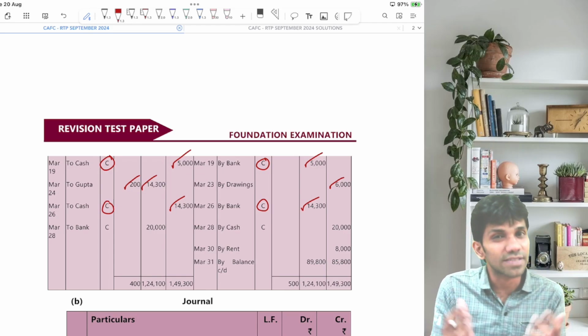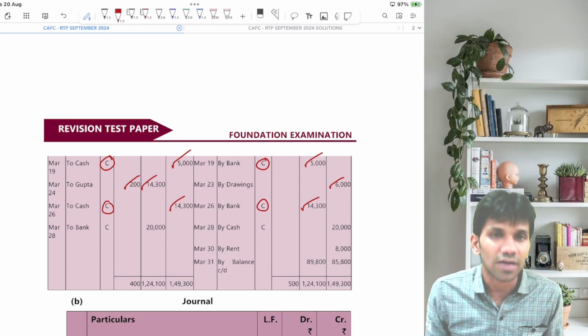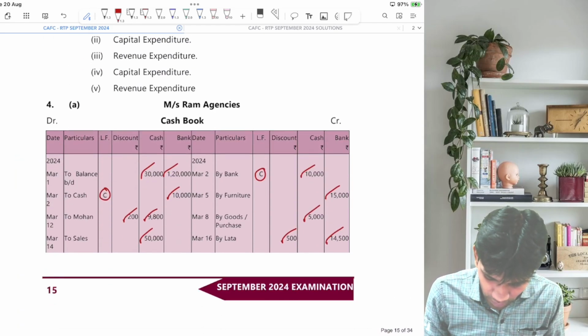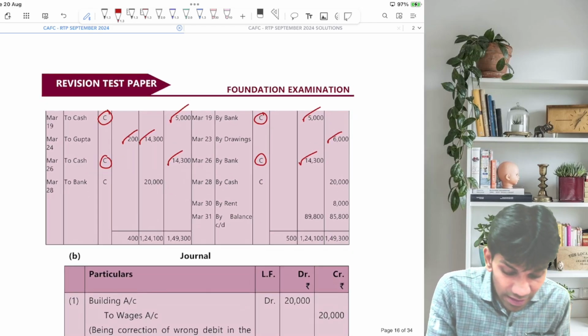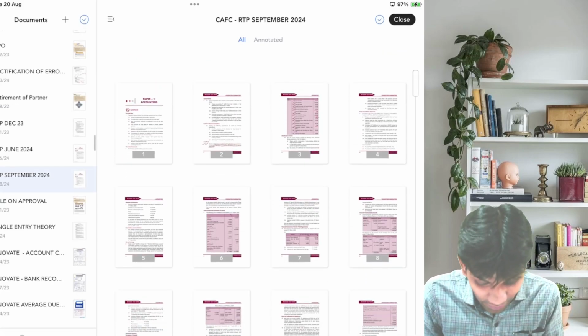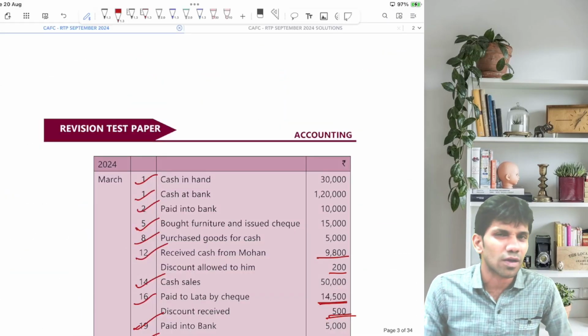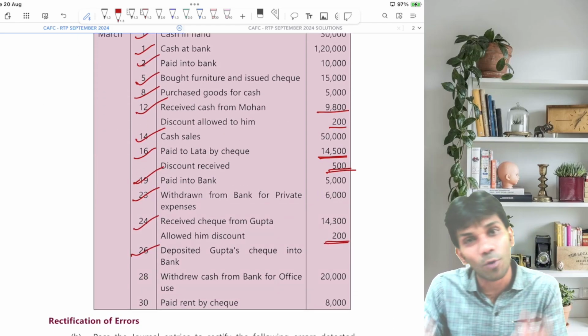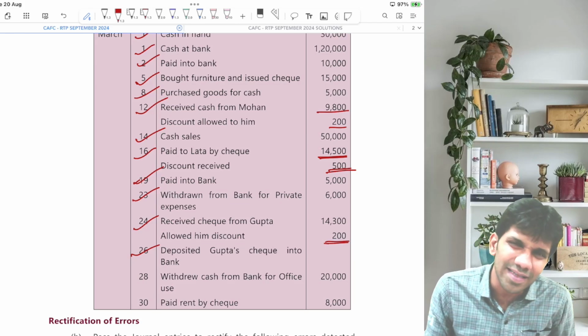So first we received a check from Gupta, so we said bank account debit, discount allowed account debit to Gupta. Basically, I would like to repeat this transaction, guys. What is the confusion here? Sir, you said bank account debit, discount account debit to Gupta. But then they are saying that the check which is issued is deposited into bank. So how did it go into the bank twice?